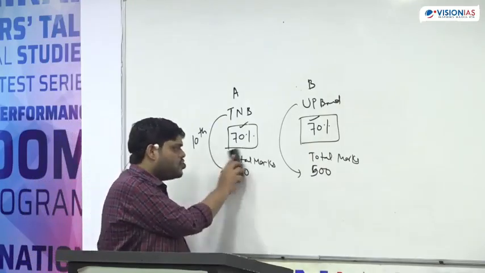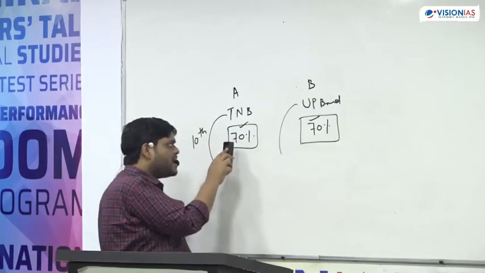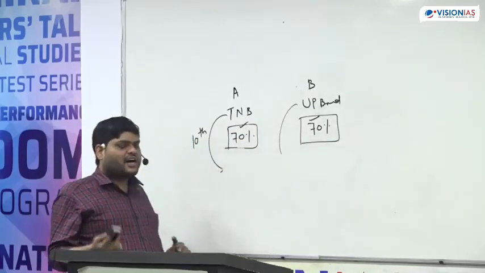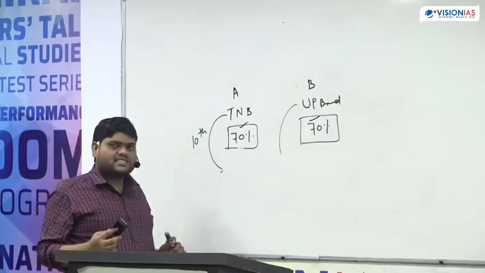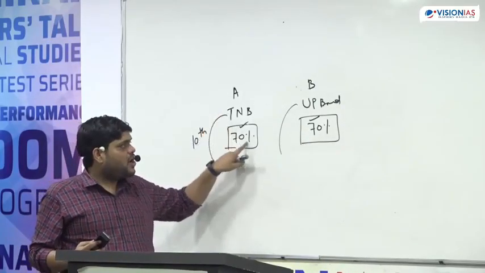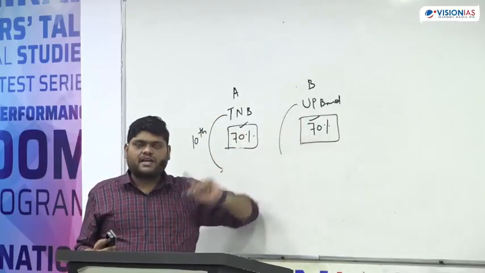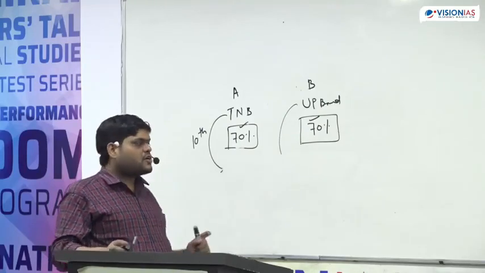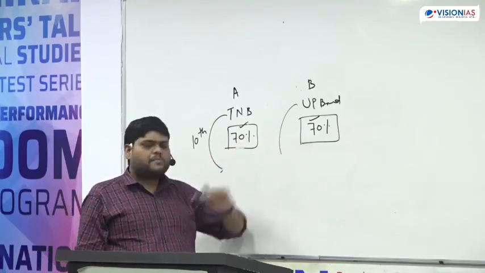If I ask you which scored more marks, student A or student B, we cannot find out the answer, and the reason is simple, because we don't know 70% of which number or 70% of which number here. So until and unless we know the total marks, we cannot find out the 70% of this.